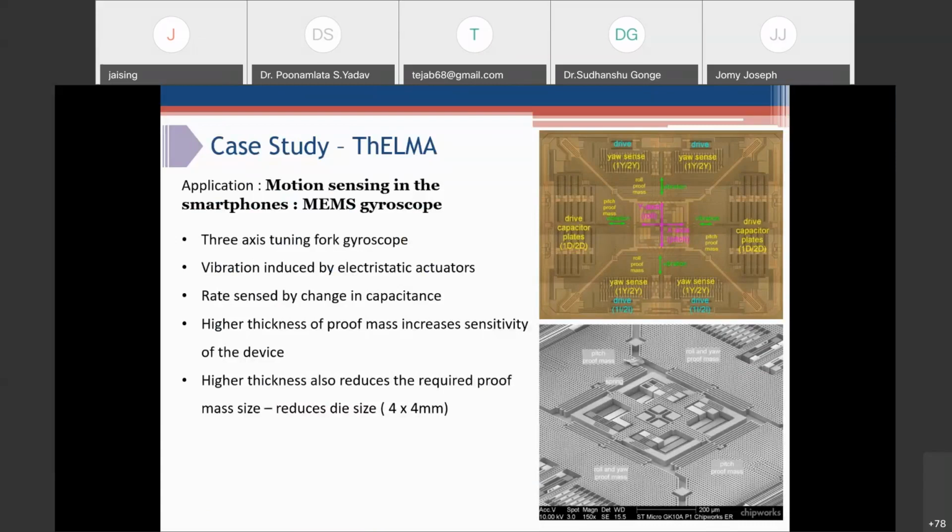Vibration is induced by an electrostatic actuator using this movable and fixed mass, and then it is accessed by measuring the change in capacitance. So higher thickness of the proof mass increases the sensitivity of the device, and also reduces the required proof mass size. So the overall die size of this device is just 4 mm by 4 mm.